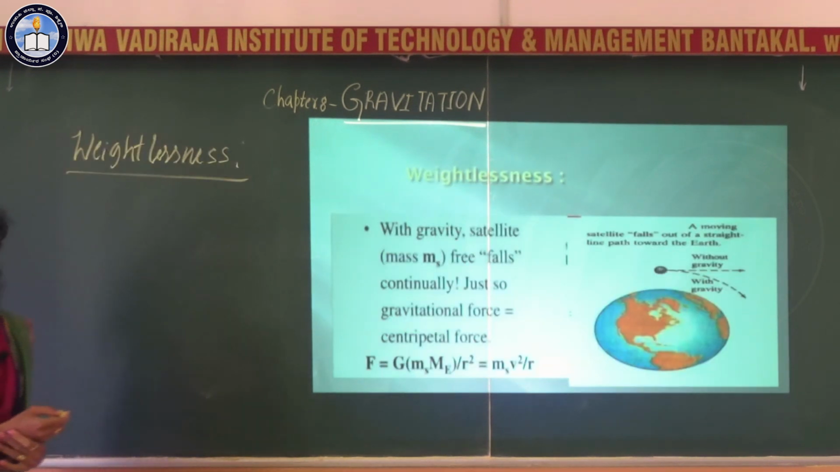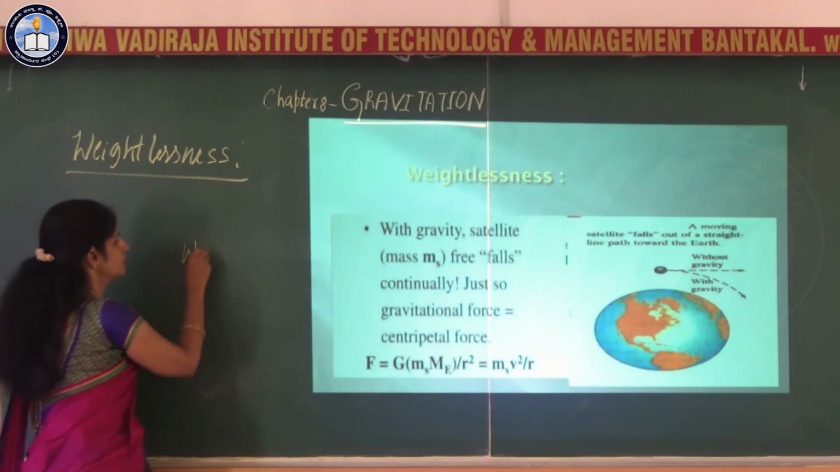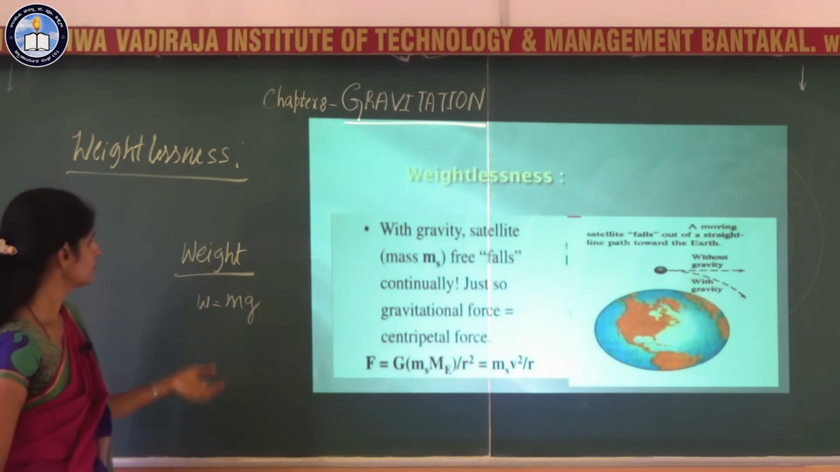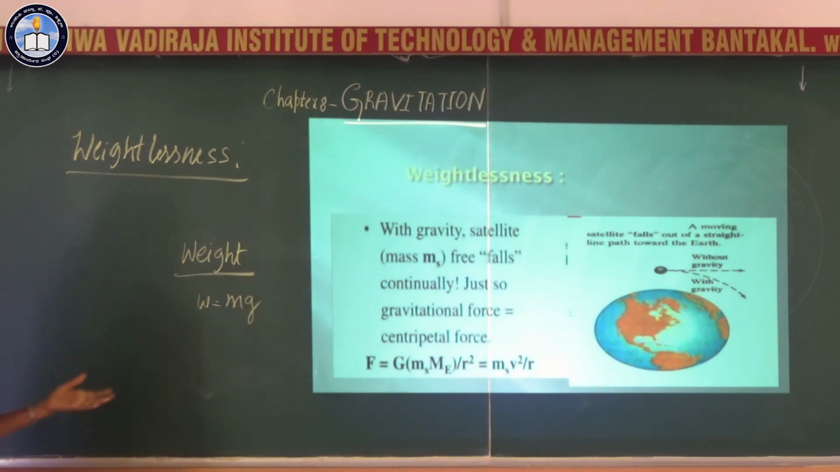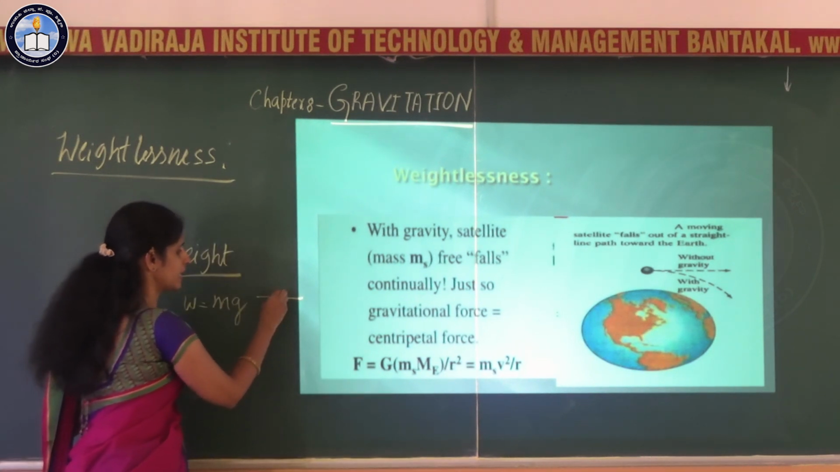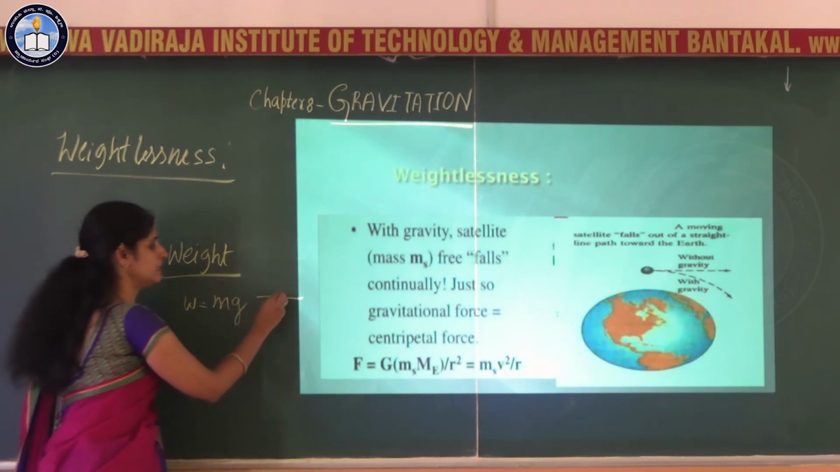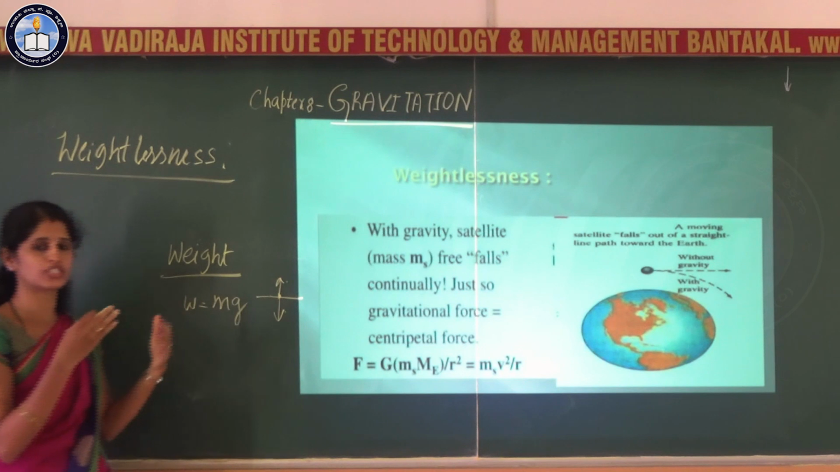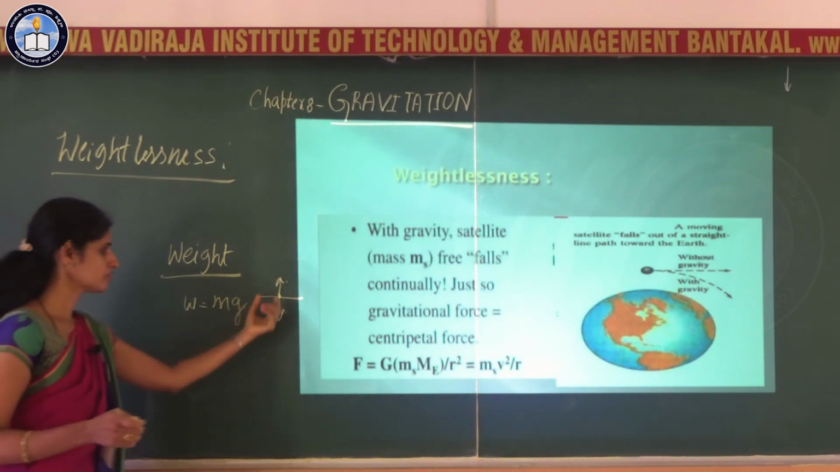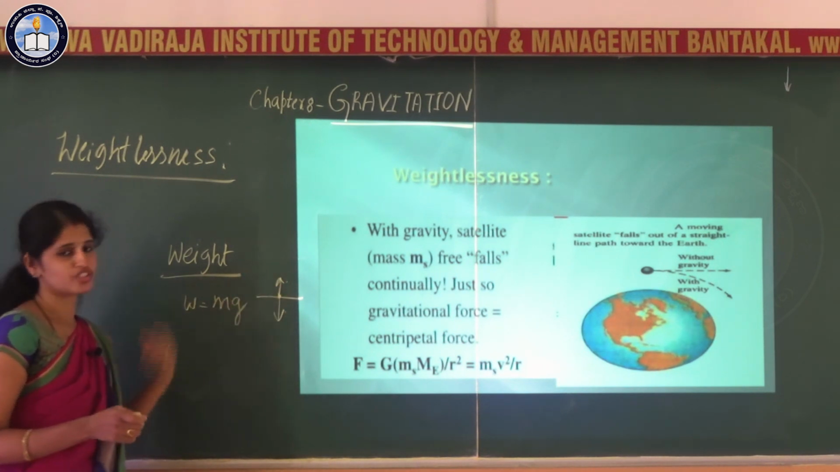Next is weightlessness. Before going to weightlessness, you should know what weight is. Weight is the force with which earth attracts an object. When we are standing on the surface of earth, the weight is exerted by the person on that surface, and the surface exerts a force in the direction opposite to the weight of that person, to keep the object stationary.